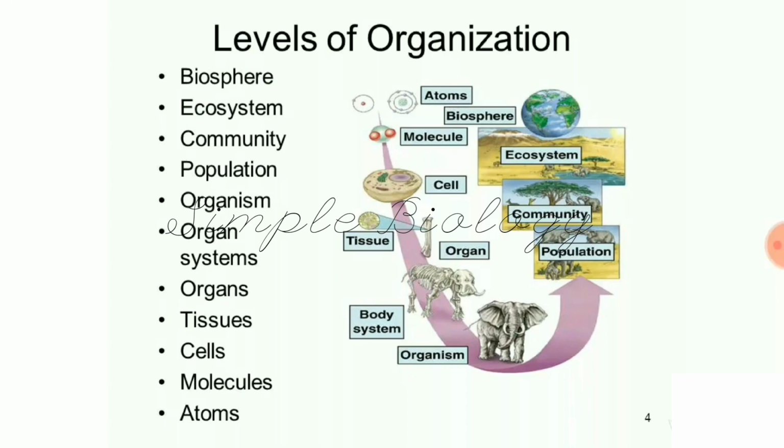Finally, the group of organ systems forms an organism. When these organisms live together forming a group, that is called a population, and such populations together form a community. These communities together form an ecosystem, and such ecosystems finally form a big biosphere.